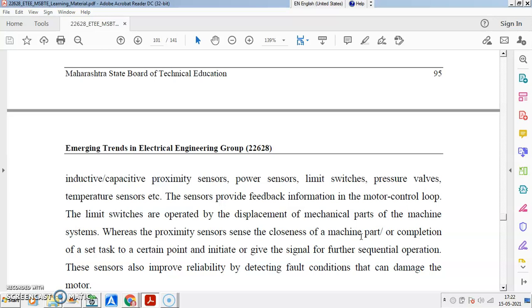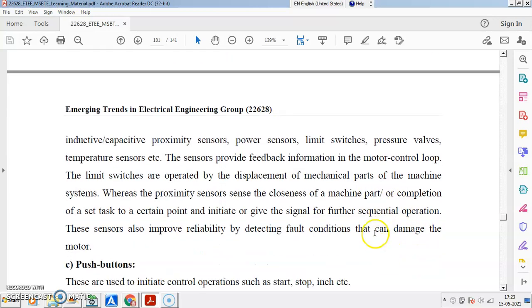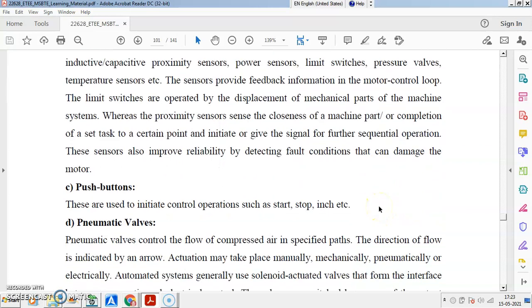Intelligent motor control. Okay. Limit switches are operated by the displacement of the mechanical part of the machine system. Limit means they are provided with certain terms and conditions, certain delay. Whereas proximity sensors sense the closeness of the machine part. All these vibration sensors, like you may have LED, LDR. So many sensors are available; accordingly, you can use them. Then push buttons. Normally we know start and stop buttons are used. Normally closed, normally open.